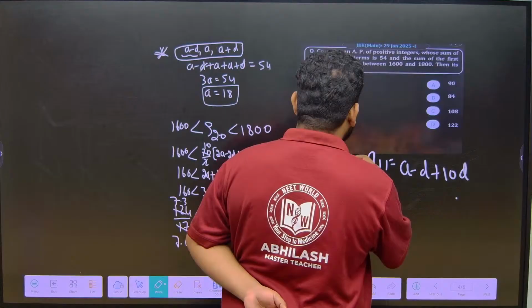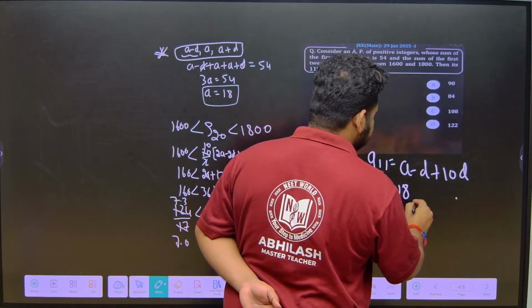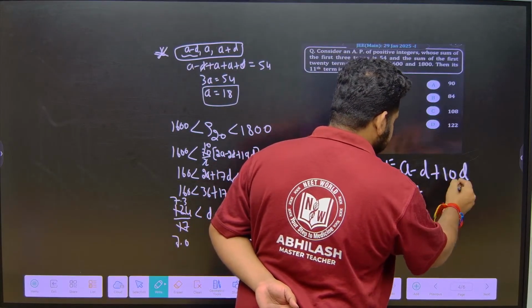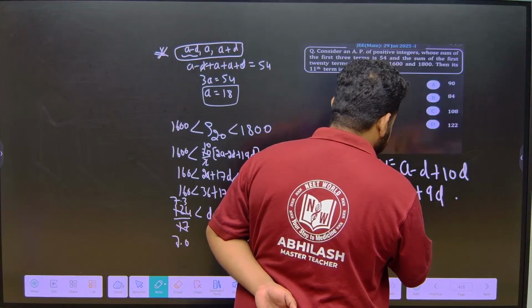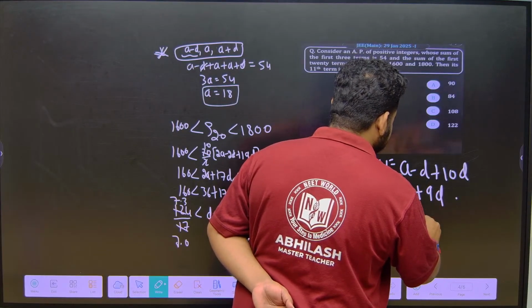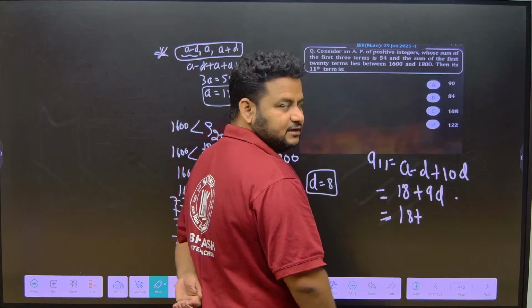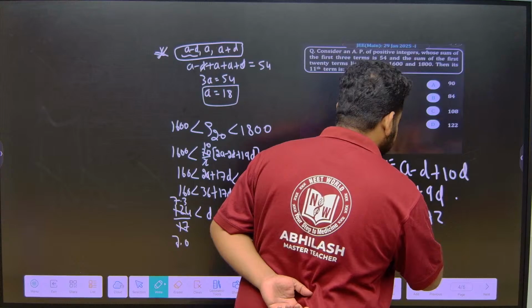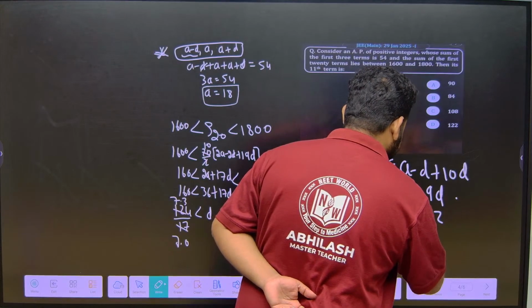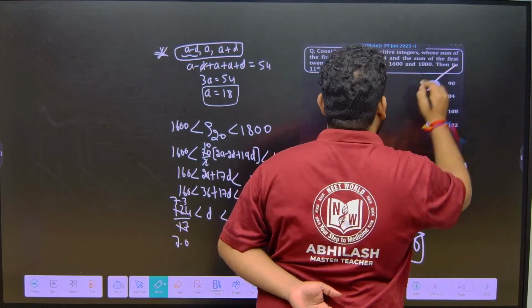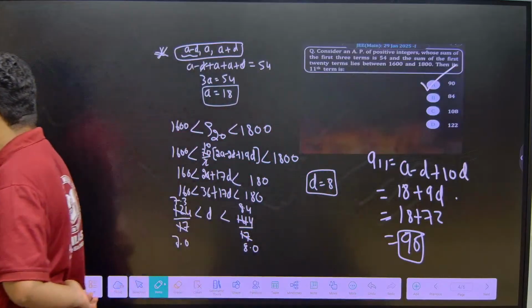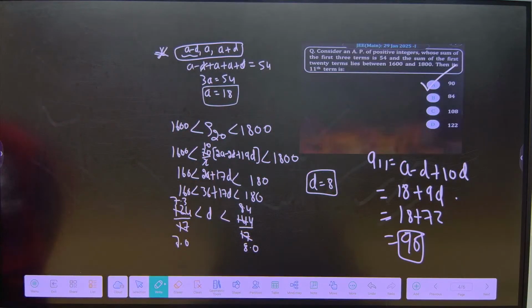A minus D is, A is 18 minus D is what? Let me just write it directly, I take it as 9D. So this will be equal to 18 plus 9 into D. D is nothing but 8. 9 into 8 is 72. 72 plus 18 is nothing but 90. Okay, A11 we get as 90. The answer is option A. So option A is the right answer, friends. Clear?